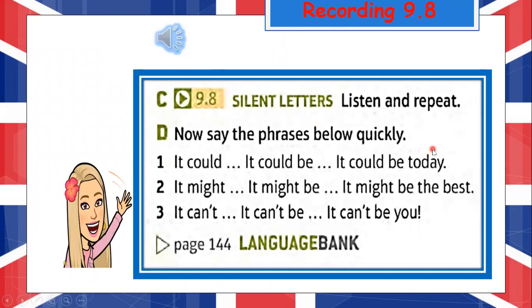Unit 9. Recording S9.8. 1, It could be. It could be you. 2, It might be. It might be us. 3, It can't be. It can't be them.